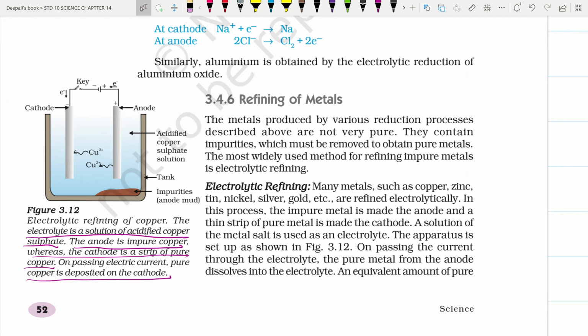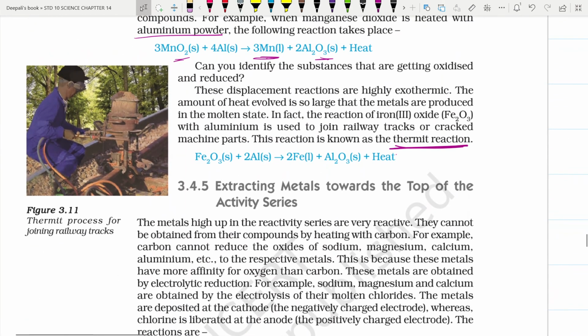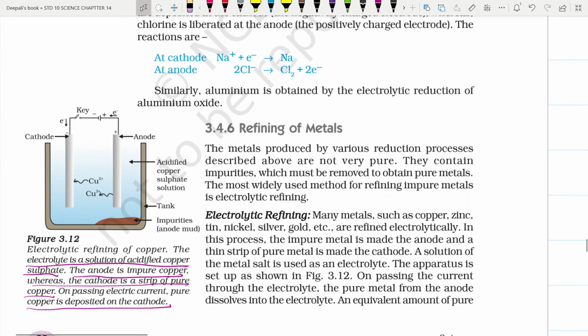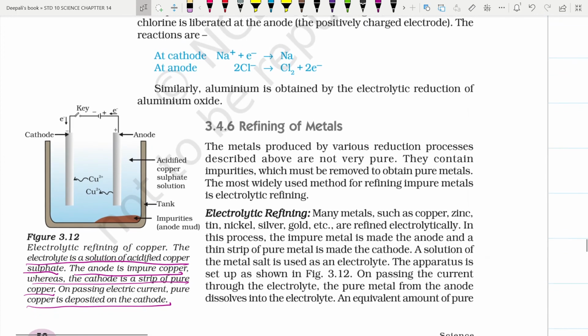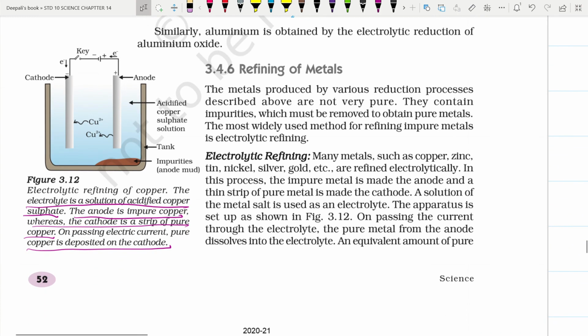The impure metal is made the anode and a thin strip of pure metal is made the cathode. The solution of metal salt is used as the electrolyte, and the apparatus is set up as shown in the diagram here. After that, electric current is passed and it undergoes an electrolytic reaction which gives rise to different ions, like Na plus plus electron gives Na, and 2Cl minus gives Cl2 plus 2 electrons. So that is how electrolytic refining is done.